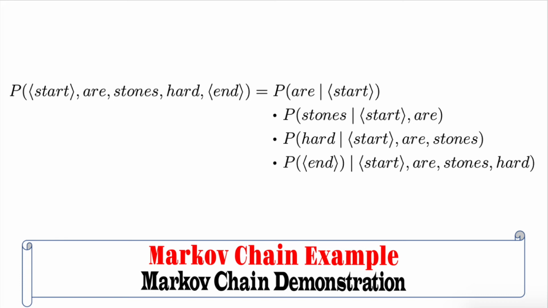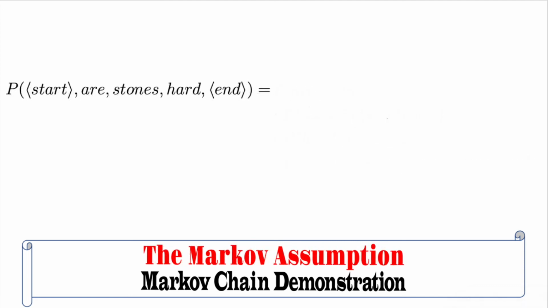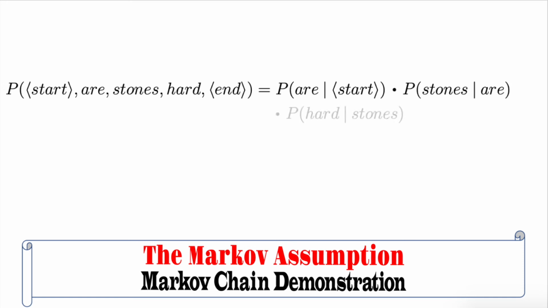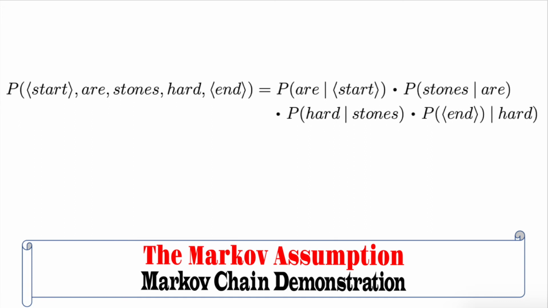Applying the Markov assumption, the equation becomes the probability of start marker R stones hard end marker equals the probability of R given start marker times the probability of stones given R times the probability of hard given stones times the probability of end marker given hard.